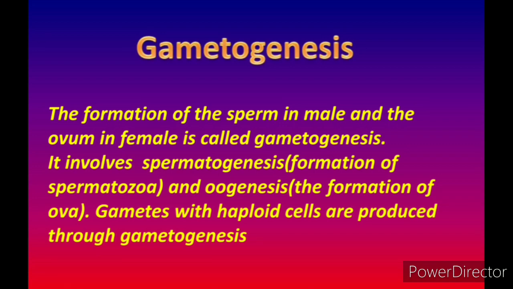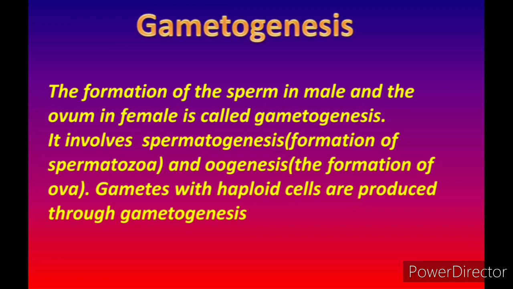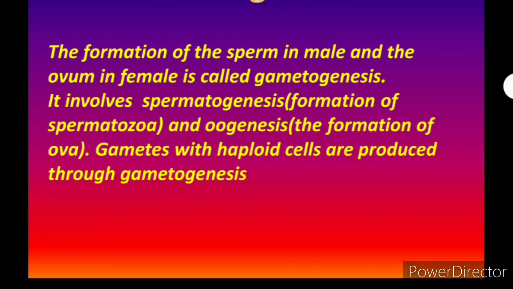You should know what haploid cells and diploid cells are. Haploid cells are cells which consist of one set of chromosomes. Diploid cells are cells which consist of two sets of chromosomes. Generally, normal cells will always consist of two sets of chromosomes, whereas only the sex cells or reproductive cells are haploid, to maintain the stability of the chromosomes, because when male and female gametes fuse to form the zygote, the stability of the chromosomes should be considered. So that is why when two haploid cells fuse, they form a diploid cell to maintain the stability of the chromosomes. So always remember, this is a very important question every time they ask.